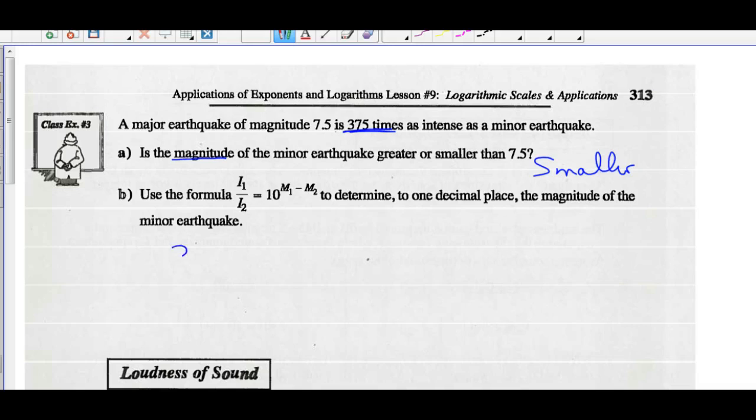So we know the comparison of the intensities is 375. And that should equal 10 to the exponent. We know what magnitude 1 is, 7.5. We don't know what magnitude 2 is. So you have to solve that equation. How do we do that?